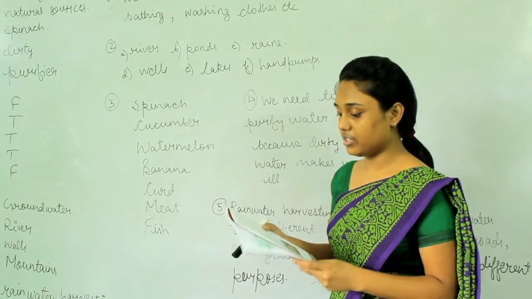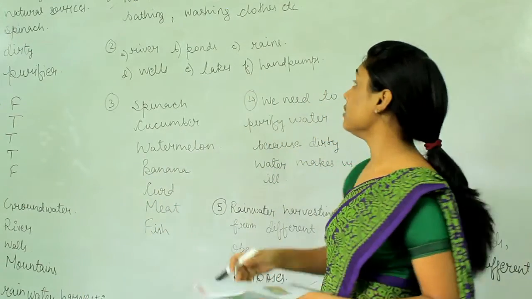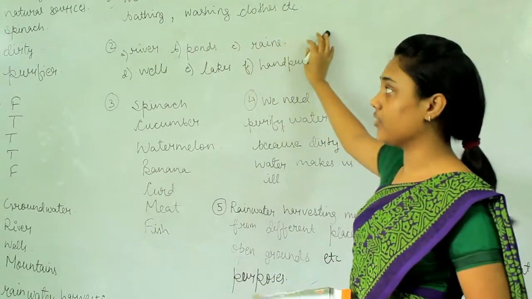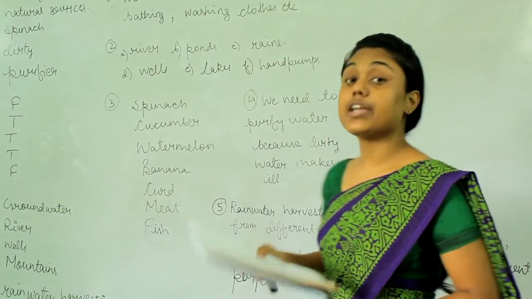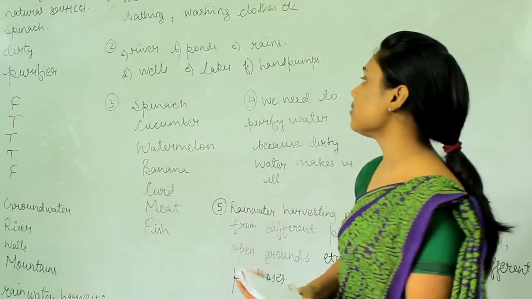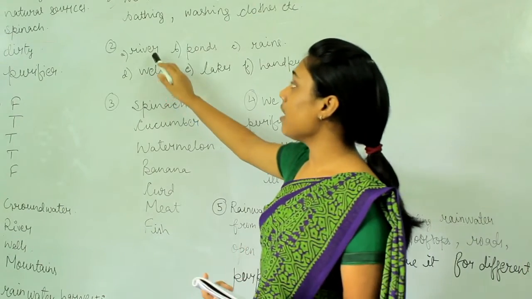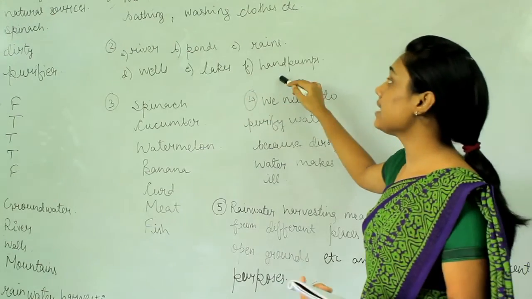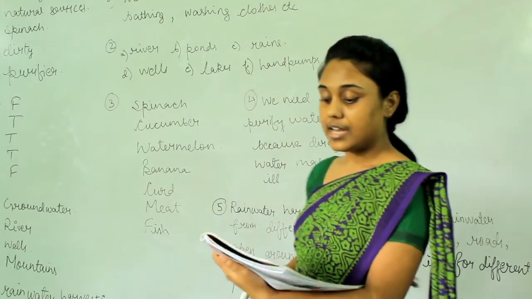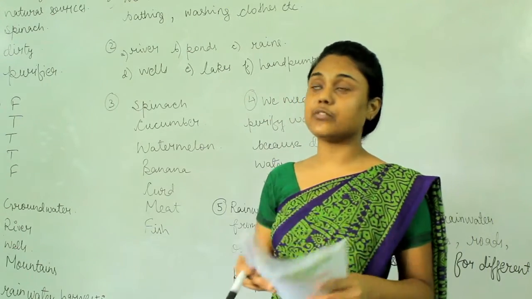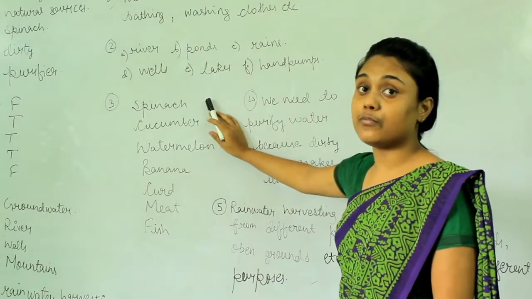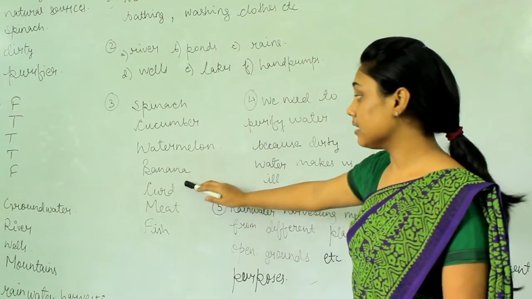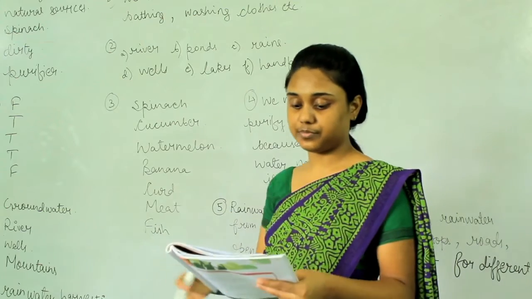Now we will do the question answers. Why do we need water? We need water for cooking, bathing, washing clothes, etc. Name the various sources of water. There are so many sources of water. Some are rivers, ponds, rain, wells, lakes and hand pumps. Name some food items containing water. Food items which contain water are spinach, cucumber, watermelon, banana, curd, meat and fish.